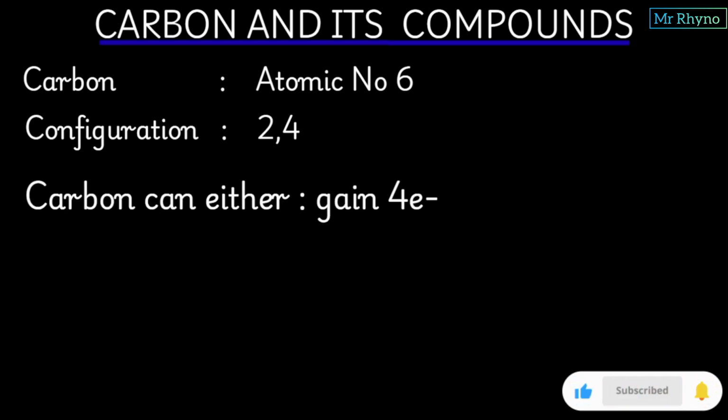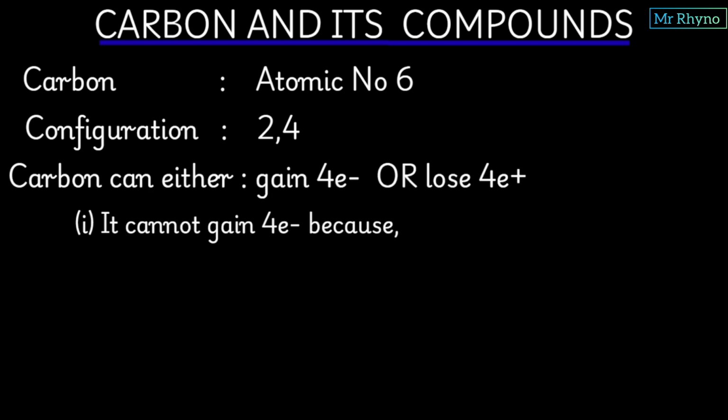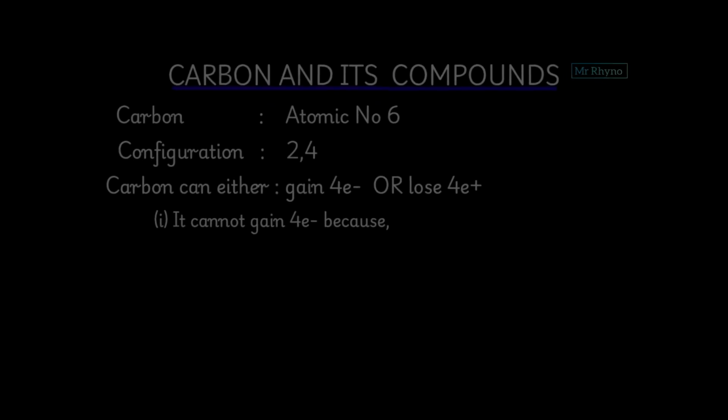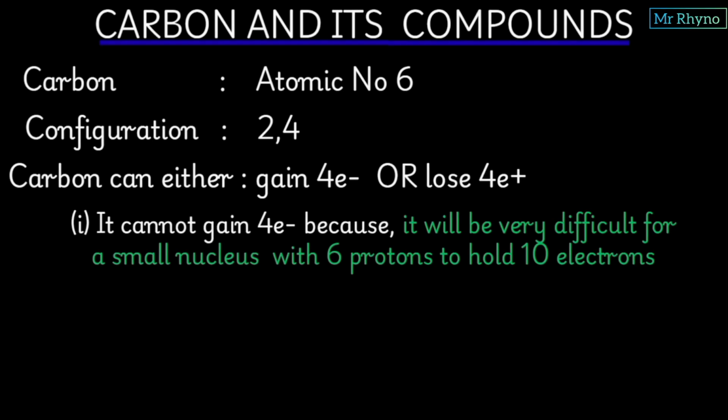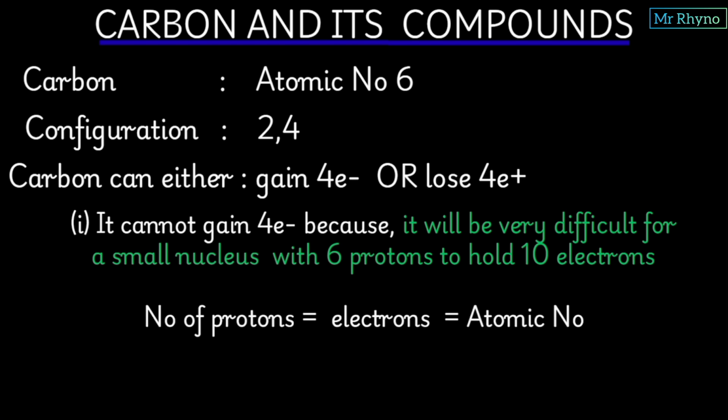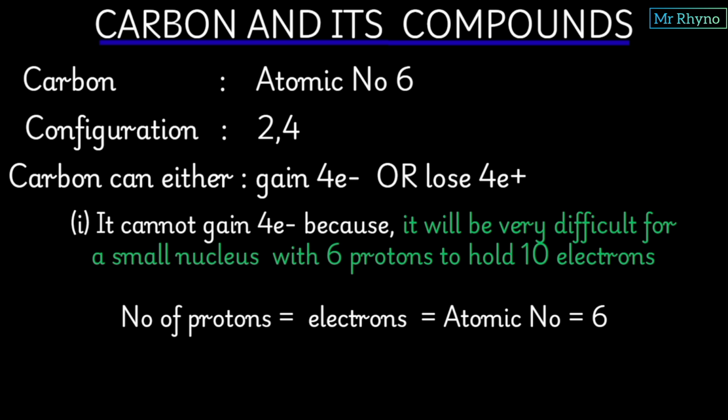Now, carbon can either gain 4 electrons or lose 4 electrons to attain stability, but it cannot do so. Why are we saying that carbon cannot gain electrons to attain stability? It's because if carbon gains 4 electrons, the total number of electrons will be 10, but we only have 6 protons in the nucleus. Remember, the number of protons is equal to the number of electrons is equal to the atomic number in an atom. Considering carbon before gaining the electrons, the number of protons equals the number of electrons, which equals the atomic number, and it is 6.